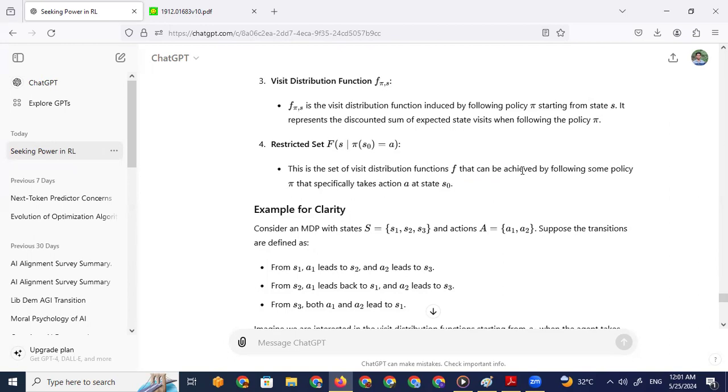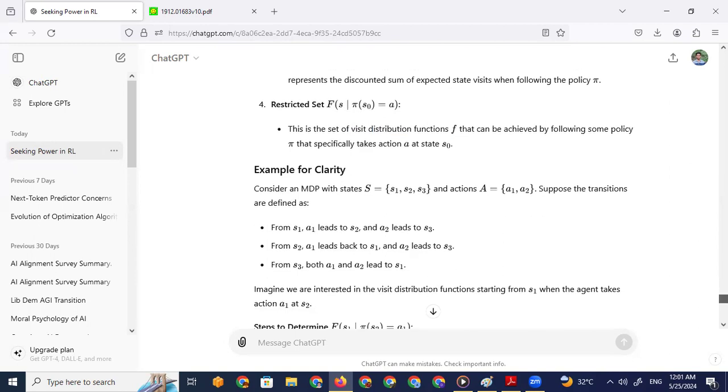So we only get that specific visit distribution function.